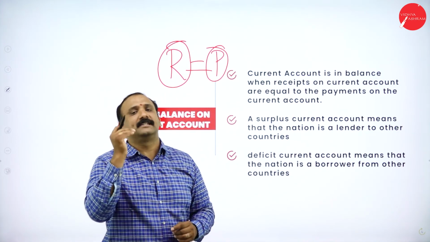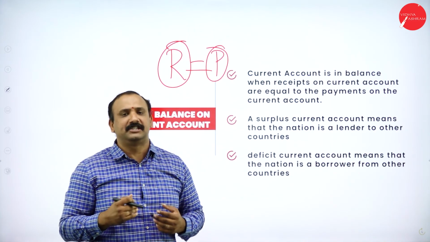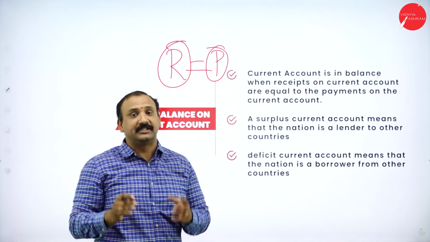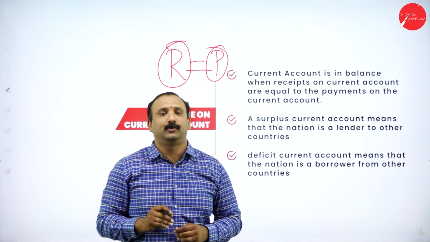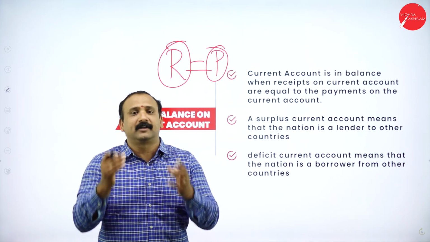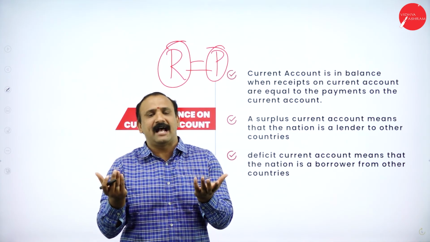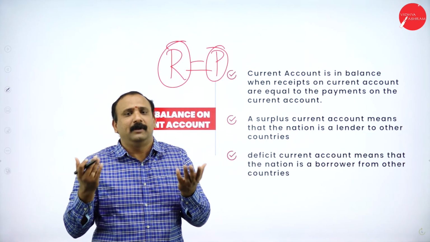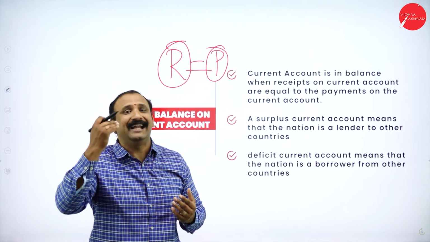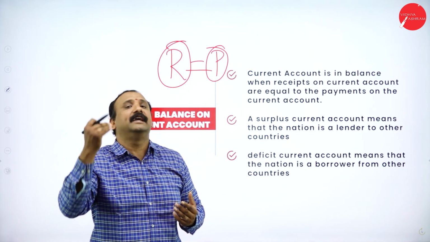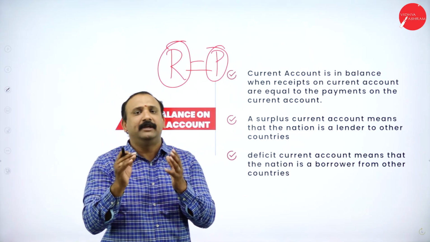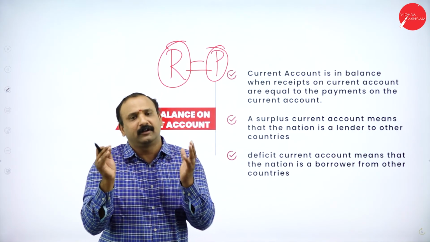Next, a surplus current account. When you say something is in surplus, the nation is a lender to other countries, a very, very interesting factor altogether. Can India become a lender of money to other countries? Definitely yes. If we have a surplus of cash reserve, probably we could also become a nation in this world where we could lend money to other countries in the form of help, in the form of trade benefits. And of course, India has been a lending nation to several countries in the world.